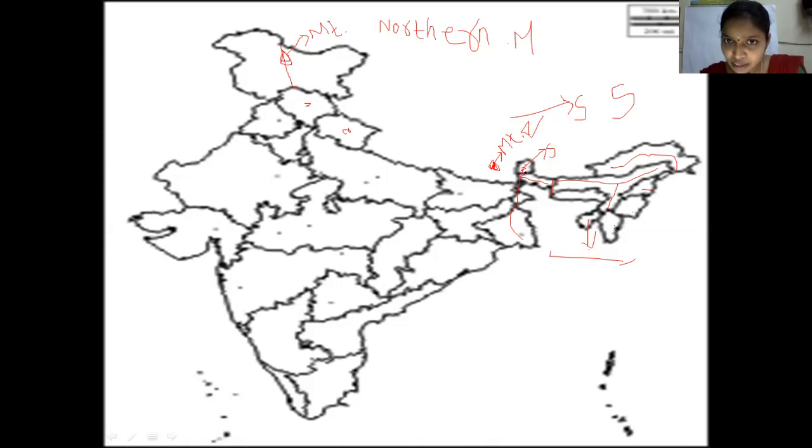Kanchenjunga is in Sikkim, but don't come out of Sikkim, okay? In Sikkim, you mark a triangular shape and color it with brown, because Sikkim is already colored. So you can just draw a triangle and put an arrow out. One side of the arrow should be touching the triangle, the other side of the arrow should be touching its name, the label. Okay, children? So this is Mount Kanchenjunga. For Mount Kanchenjunga also, you can just write Mt. dot Kanchenjunga. Clear, children? This is about your map marking for the lesson Northern Mountains.